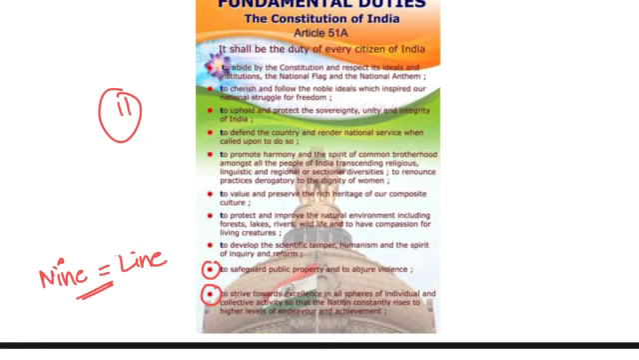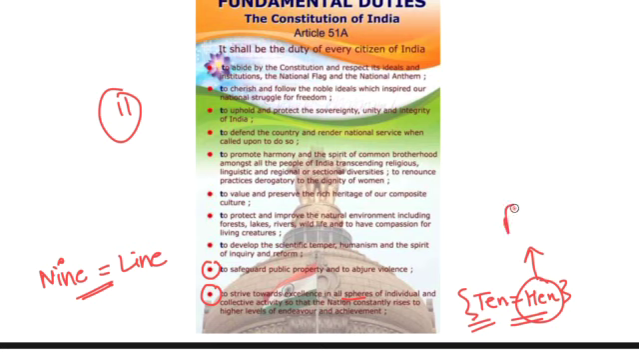Now next is the 10th fundamental duty, 10 and hen. This is the rhyming word, 10 and hen. And the 10th fundamental duty is to strive towards excellence in all spheres of individual and collective activity, so that the nation constantly rises to higher levels of endeavor and achievement. So you can just imagine that we all are in a poultry farm, and only the best quality hens are produced by us. So this is how you can remember the 10th fundamental duty, 10 and hen.